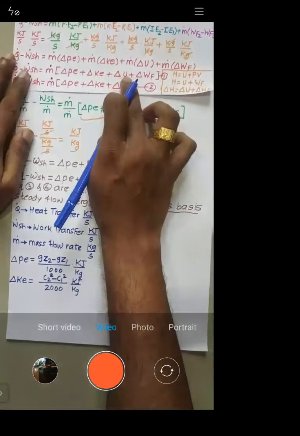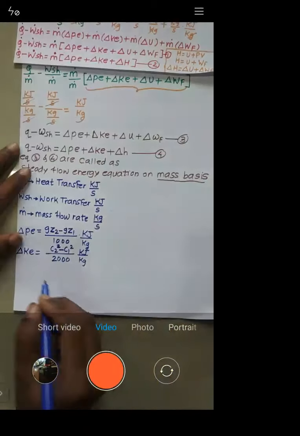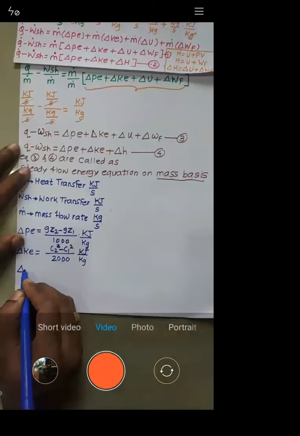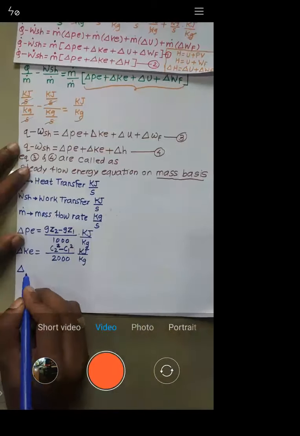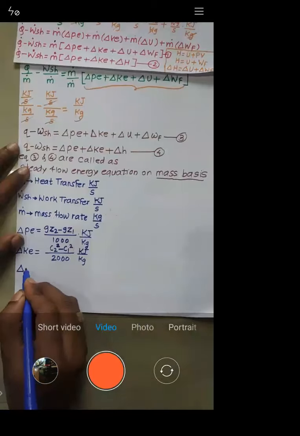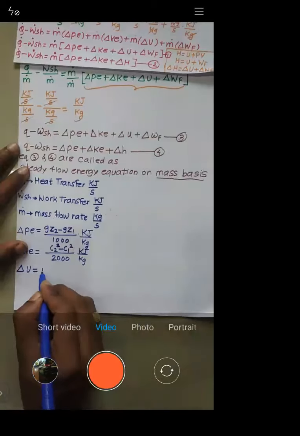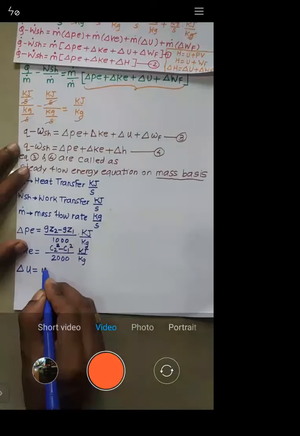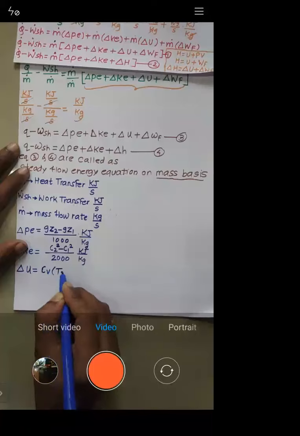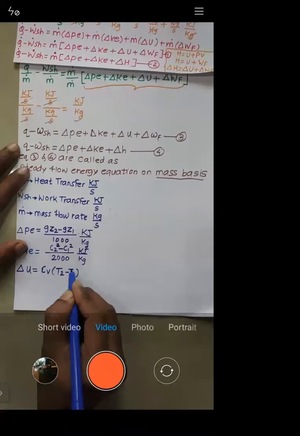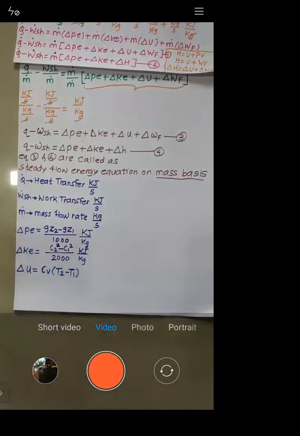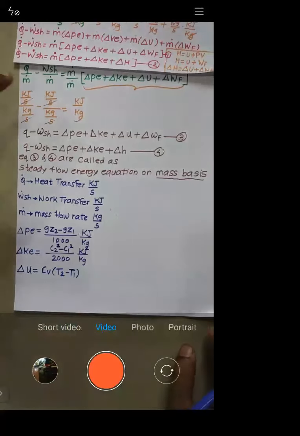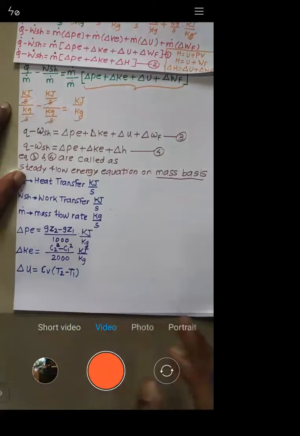Let us talk about delta U. So the formula for delta U, you know that m is already taken common. The formula is Cv into T2 minus T1. You can check this formula for change in internal energy: it is m Cv into T2 minus T1. So m is already taken common.